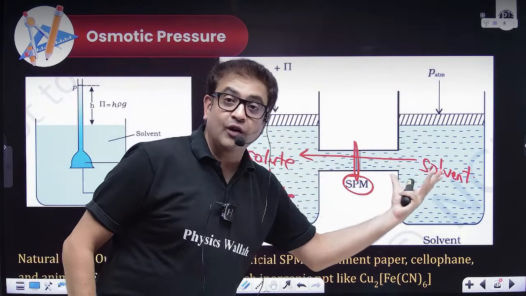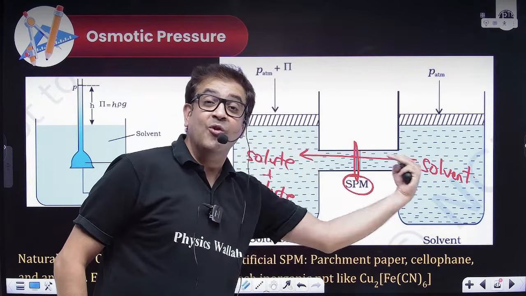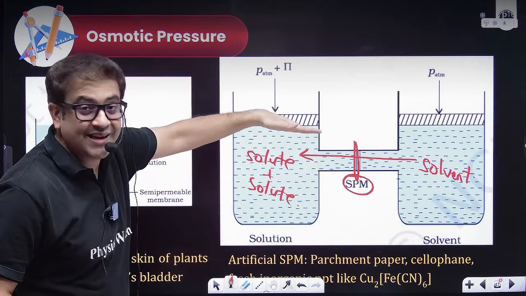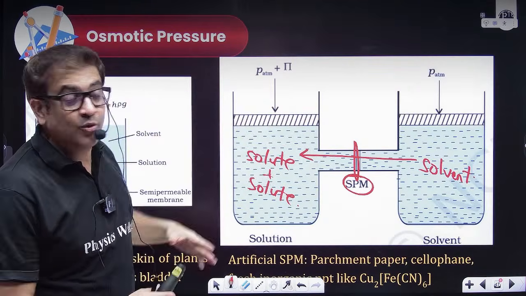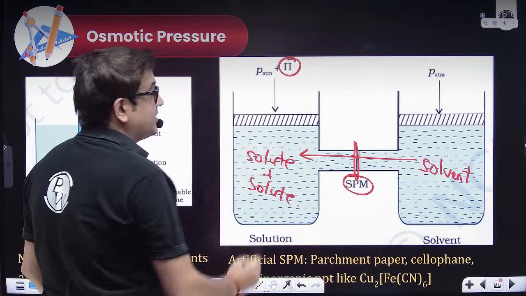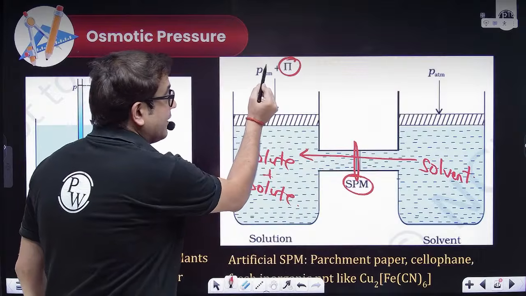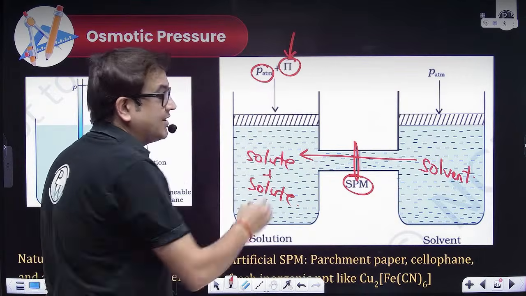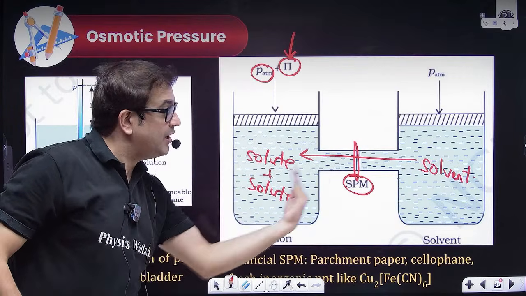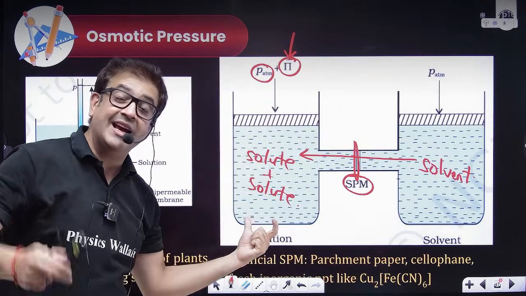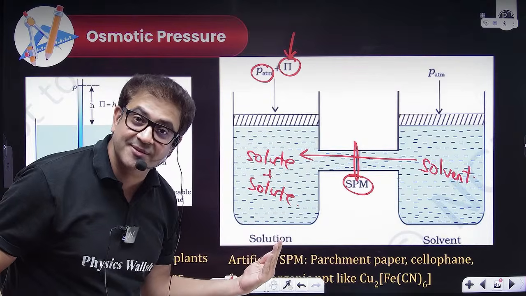If solvent starts flowing from high concentration towards lower concentration, the movement will take place. And if this is a massless piston, then it will move up. If you do not want this piston to move up, then you have to apply some external pressure. What is the pressure already there? Pressure of atmosphere. But because this is moving up, apart from atmospheric pressure, you have to apply some extra pressure. The amount of pressure I am applying on the solution side to stop the flow of solvent from the solvent side to the solution side is called osmotic pressure. And this process of flow is known as osmosis.